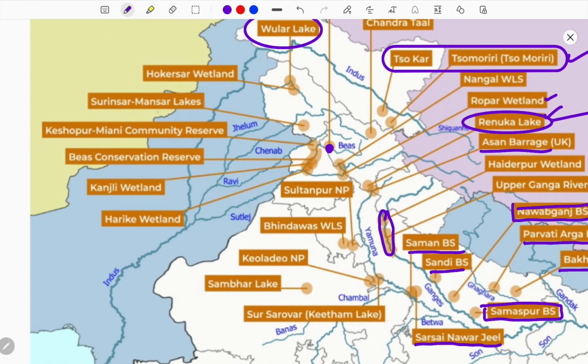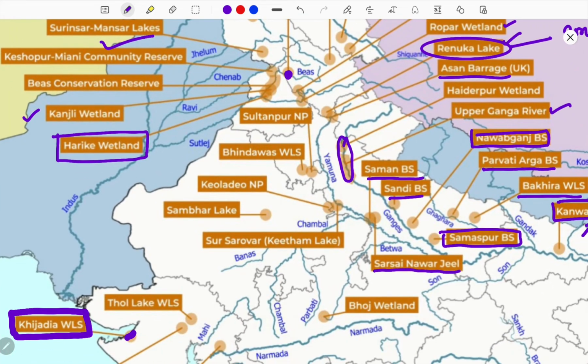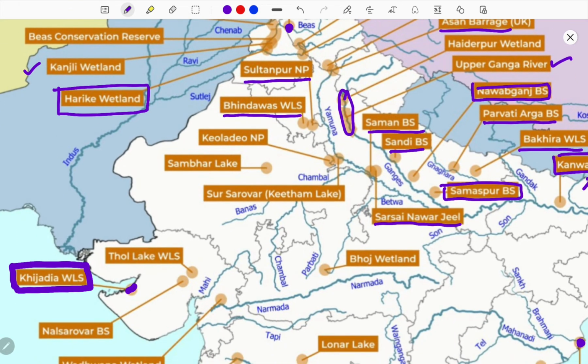Next here, Surinsar Mansar, part of Jammu and Kashmir, and here there's a cluster of more wetlands located in Punjab. Let me name them, and whichever is important, I will explain. Harike wetland, which is more important, has already been asked in the UPSC previous questions. So remember that. Kanjli wetland, Beas Conservation Reserve, and also Keshopur Miani Community Reserves. These are all the important wetlands located there. Okay, guys, when you come to Haryana, here is Bhindawas, Sultanpur National Park. These are more important.